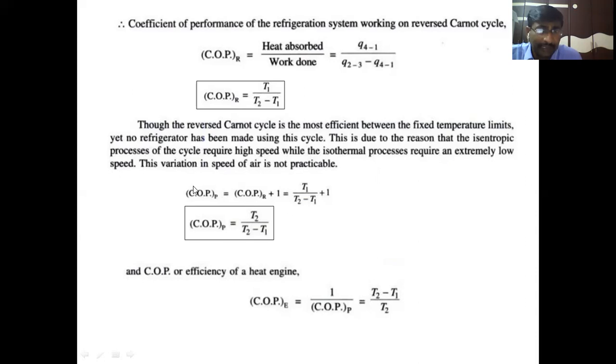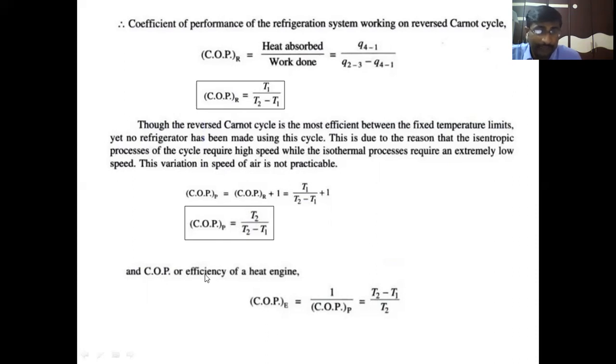In a similar way, in the previous slide, I explained that the COP of a pump is equal to 1 more than the COP of a refrigerator. Therefore, T1 by T2 minus T1 is the COP of refrigerator, plus 1. The formula becomes COP of pump equal to T2 by T2 minus T1. That is the highest temperature, the hot body temperature, divided by the difference in temperature. COP of refrigerator is the cold body temperature divided by the difference in temperature. COP of pump is the ratio of the hot body temperature to the difference in temperature.